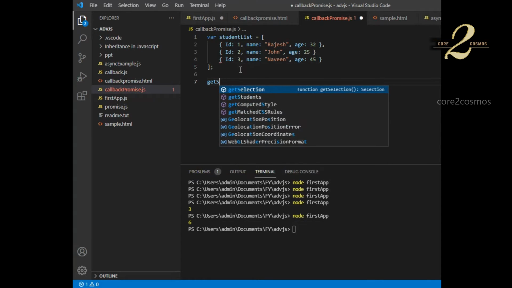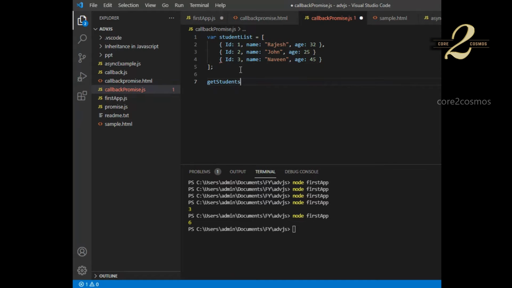I'll say get students. So I will create a method for retrieving these students. Okay. So here I'll keep a comma. Get student. I will say function.